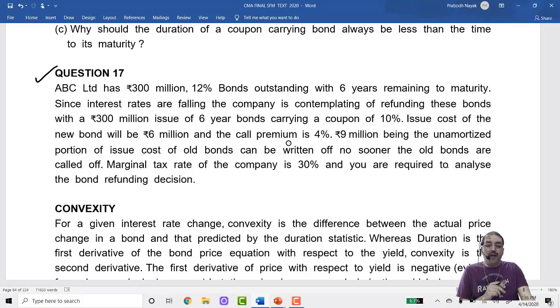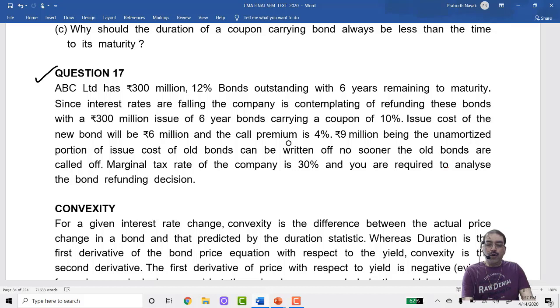ABC Limited has rupees 300 million. 1 million is 10 lakhs. 3 million is 30 lakhs. 30 million is 3 crore. And 300 million is 30 crores. Now you need not write the full figures. You can solve the entire problem in millions only. There is no issue.